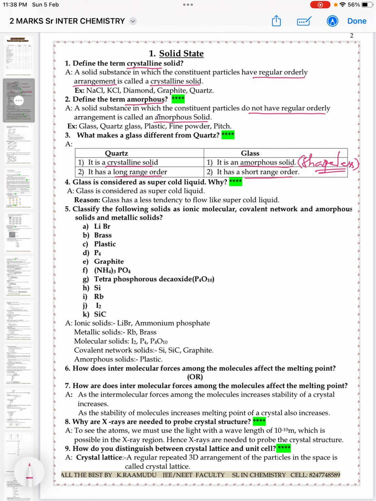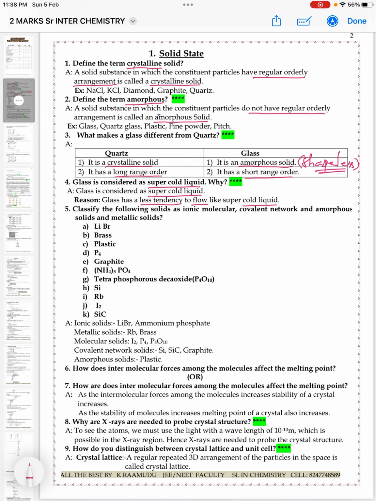Glass is considered as a super cooled liquid. Why? Yes, glass is considered a super cooled liquid. The reason is glass has a tendency to flow like a super cooled liquid. That's why it is considered a super cooled liquid.